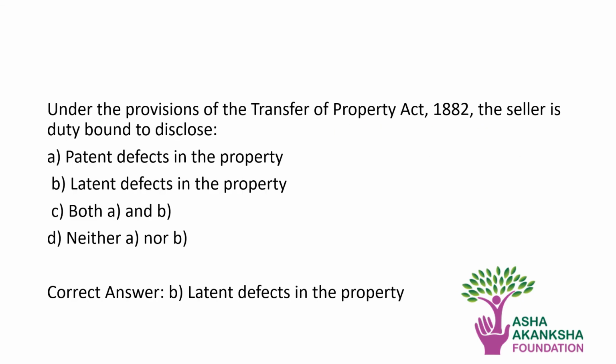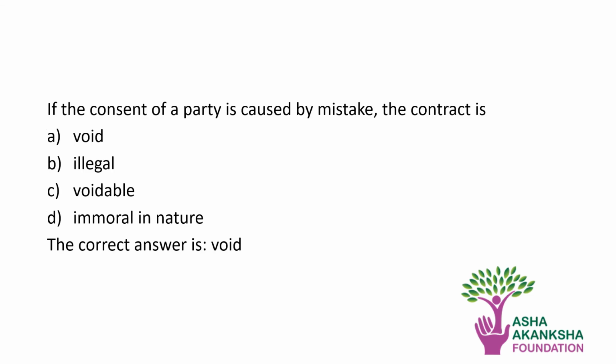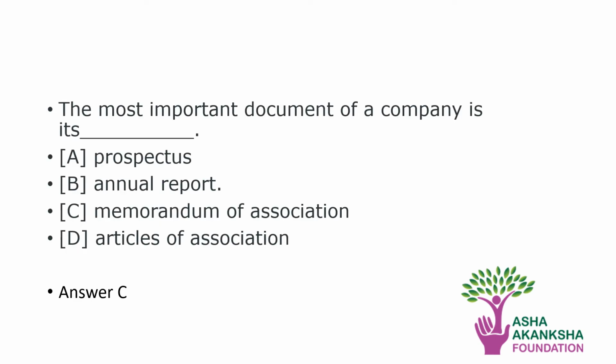Next question. Under the provision of Transfer of Property Act 1882, the seller is duty bound to disclose. The correct answer is latent defects in the property. The next question. When the Sale of Goods Act became effective? The correct answer is 1st July 1930. The next question. If the consent of a party is caused by mistake, the contract is, the correct answer is void. Next question. The most important document of a company is, the correct answer is Memorandum of Association.